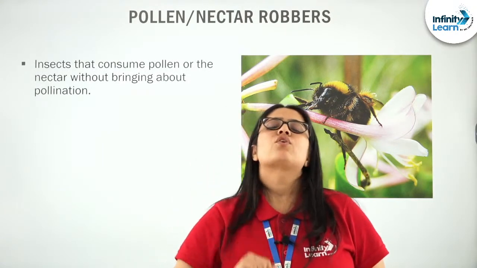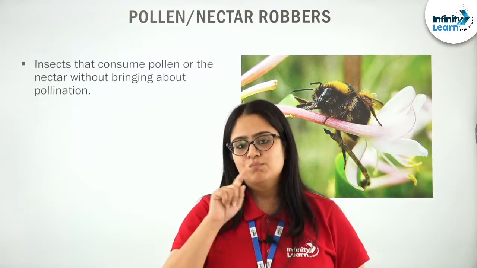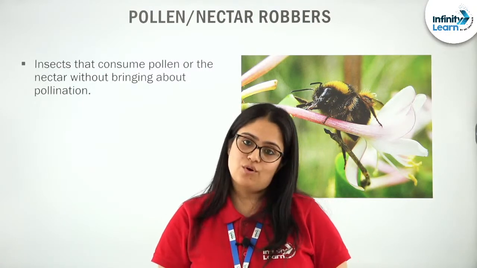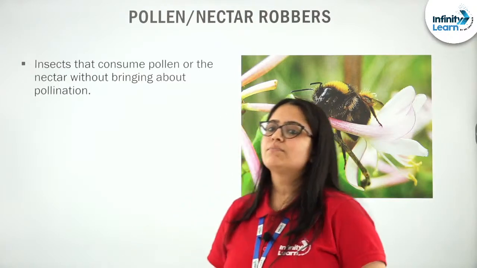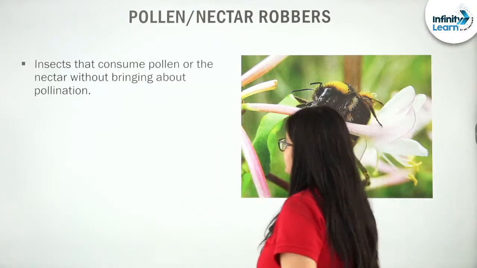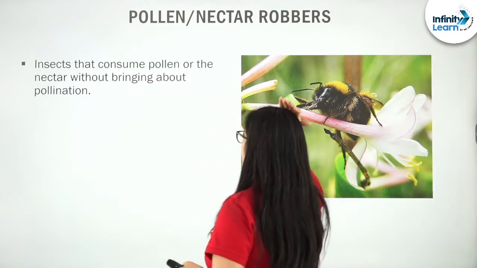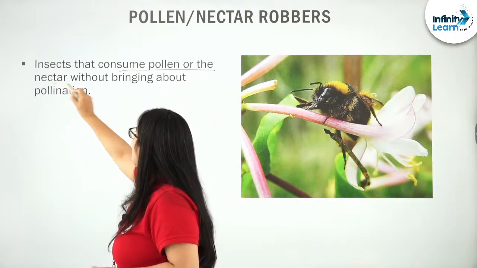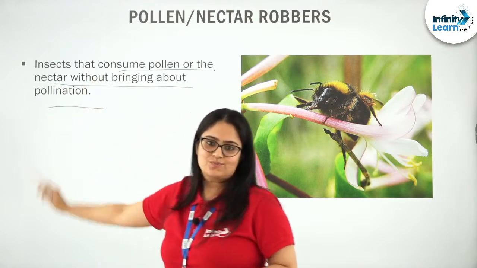So, such kind of insects are termed as pollen robbers or nectar robbers, right. This is the simple concept that is given in your NCERT, that pollen or nectar robbers are the insects that consume pollen or nectar without bringing pollination.